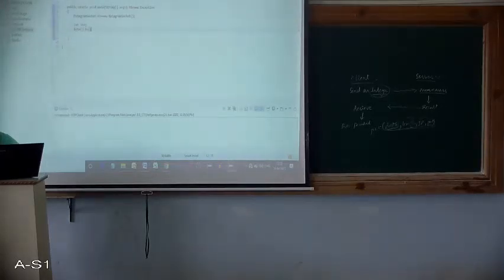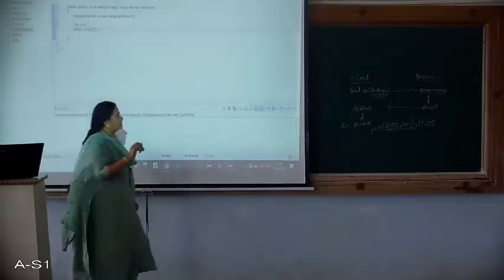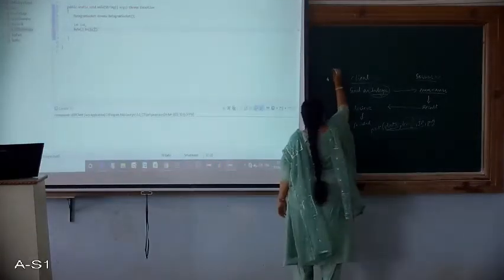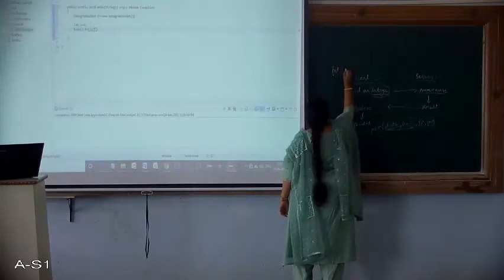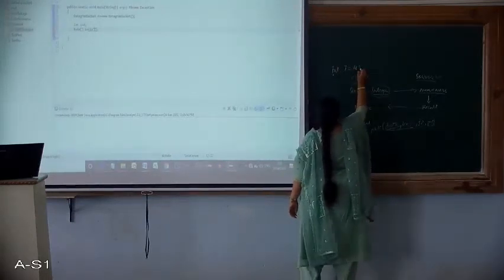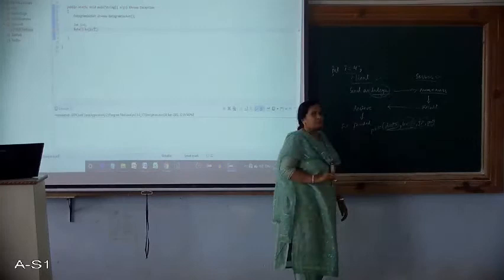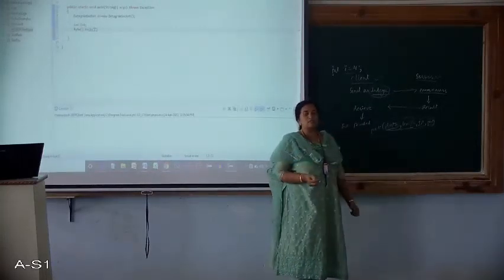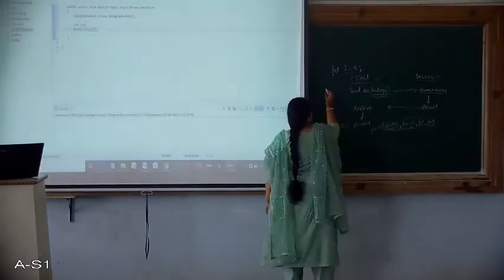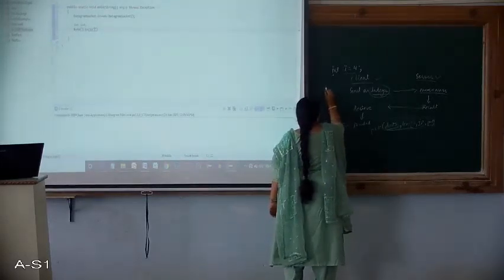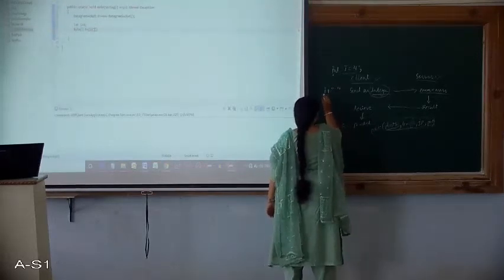So to do that, I will write it as i plus an empty pair of quotes. So what it will do, see, here I have taken int i equals 4. I want the byte equivalent of this i. So first let me convert this into string. To convert this into string, we write i plus this. So this is a number.